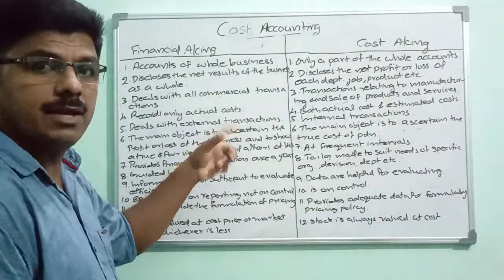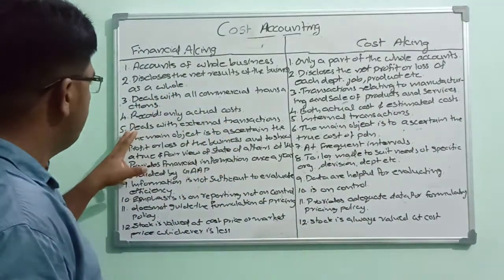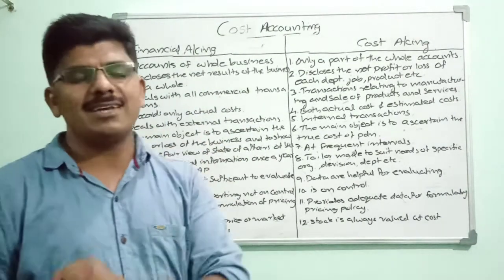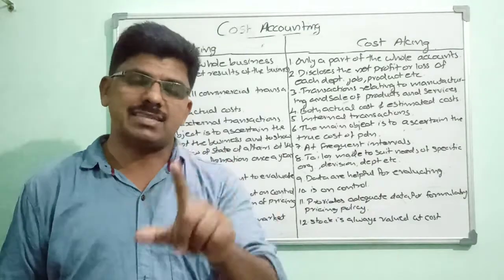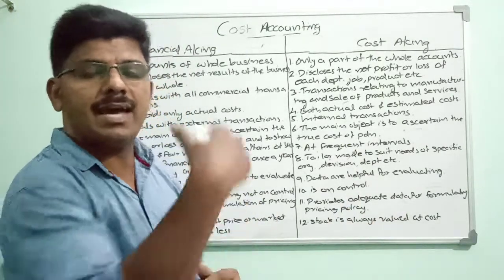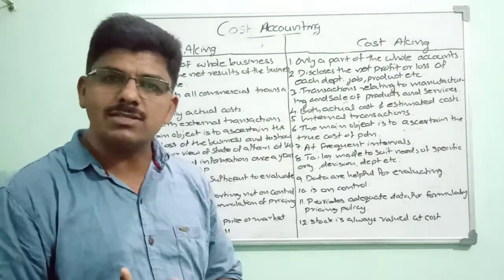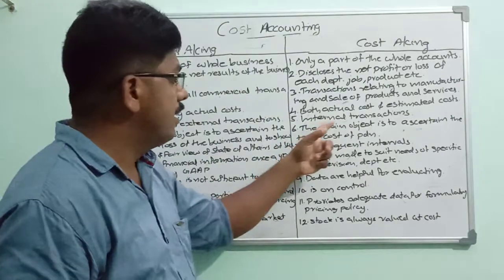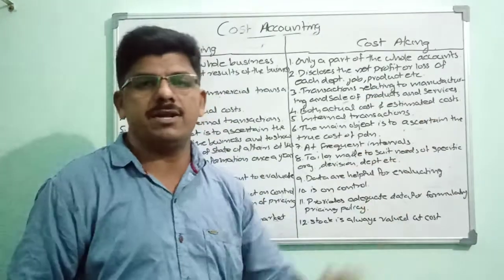There also it differs. Next deals with external transactions. Financial accounting deals always with external transactions. External transactions means transactions between the business concern and the outside parties, the business concern and external parties. But in the case of cost accounting, only internal transactions are recorded.